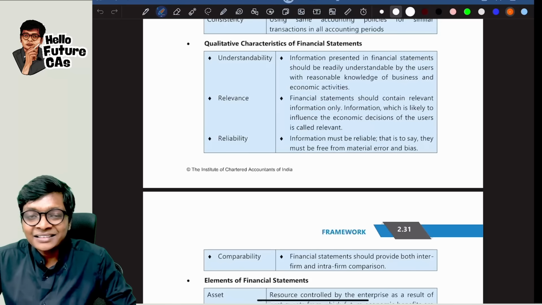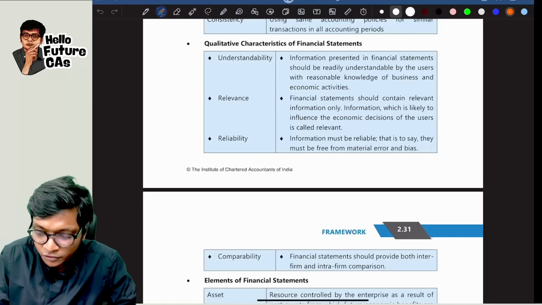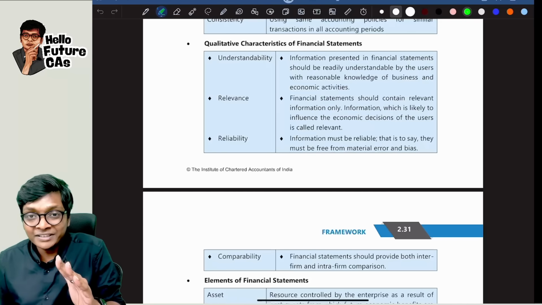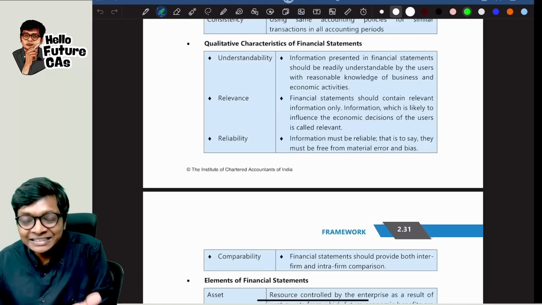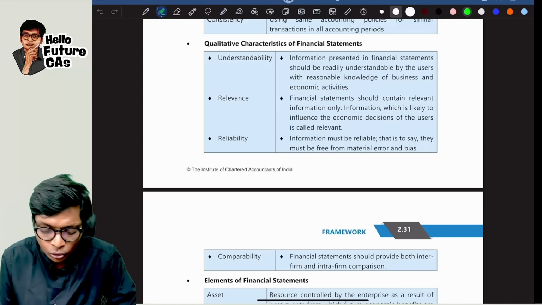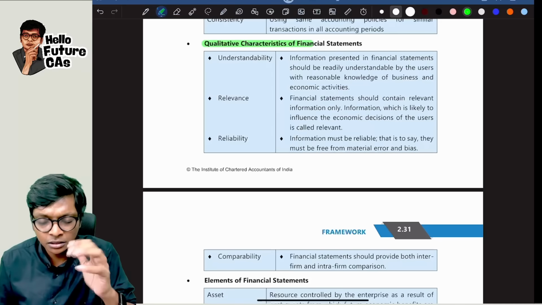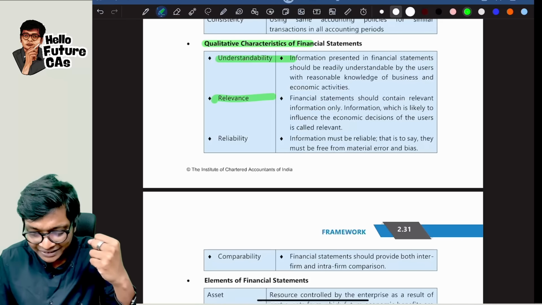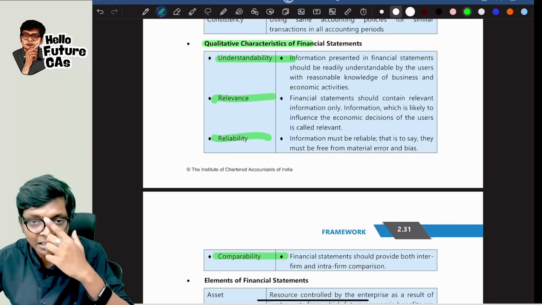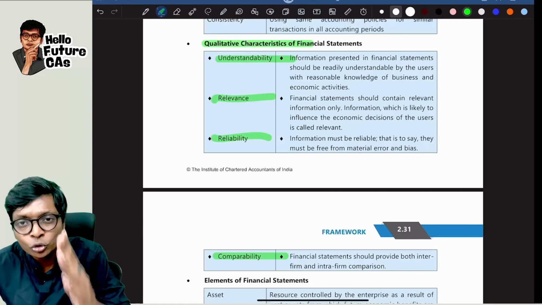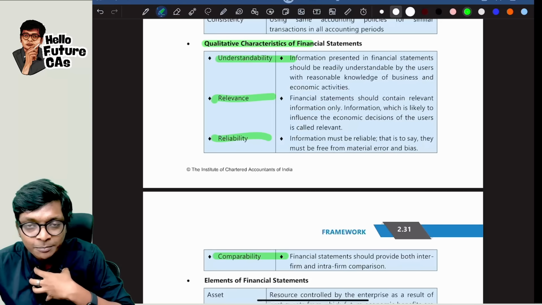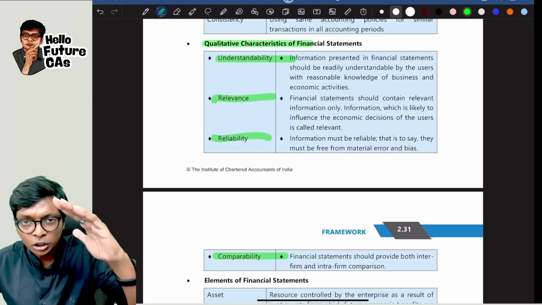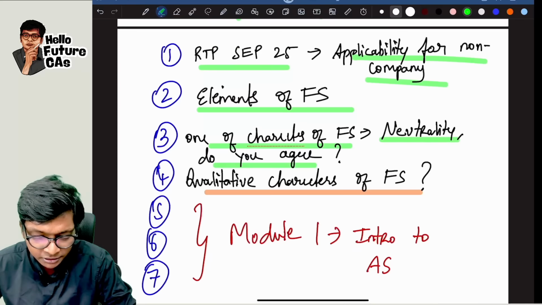Qualitative characteristics of financial statements: many times in RTP and MTP, this also has come. So these are the qualitative characteristics of financial statements. Most of these terms you know, just that you don't remember them now. Qualitative characteristics are understandability, understanding FS, relevance, reliability and comparability. These terms you studied in your school also, so I am not going to explain them now, guys. Take a screenshot, quickly read these points.